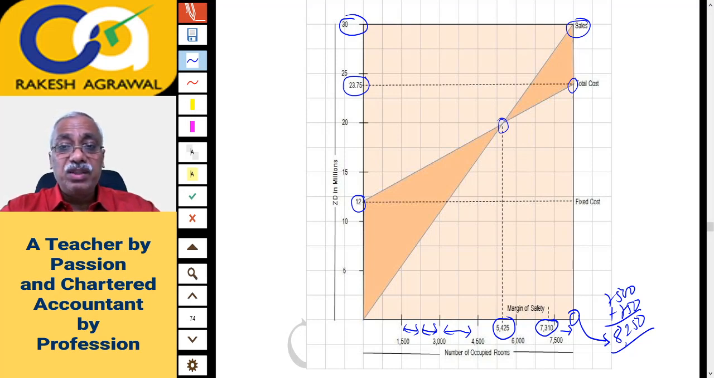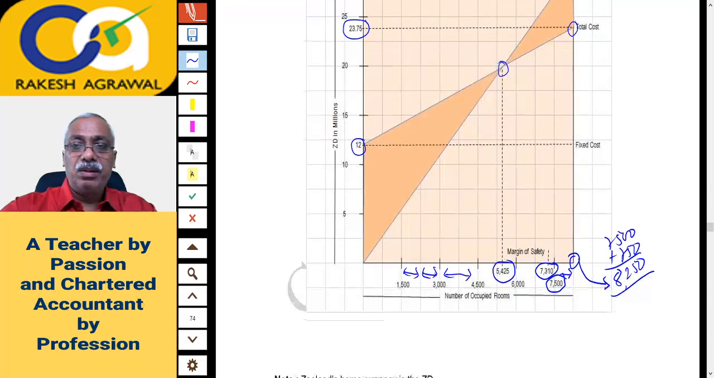How did we get 8250? 7500 is given here at this point, and 1 centimeter distance is equal to 750 room days. Okay, that you have to understand from the graph, that 1 centimeter scale is equal to 750 room days. So 7500 plus 750 is 8250. So at 8250 we know total cost, we know total sales. This is the data. Okay, let's go ahead now.